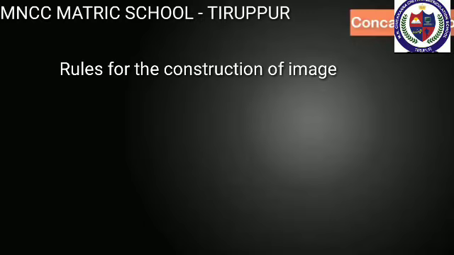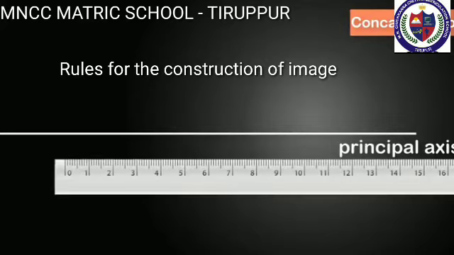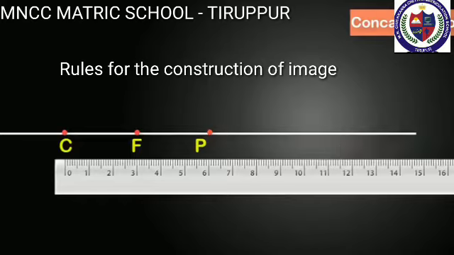Now let's learn about rules for the construction of image. To find the position and nature of the image formed by a spherical mirror, we need to know the following rules. First, the principal axis, and C means center of curvature, and F means principal focus, and P means pole.